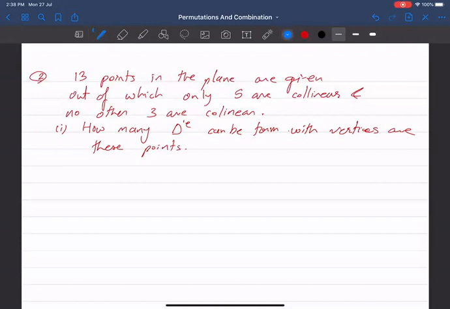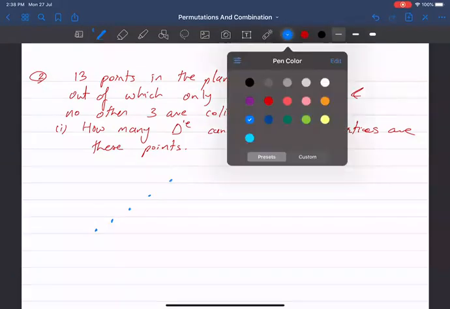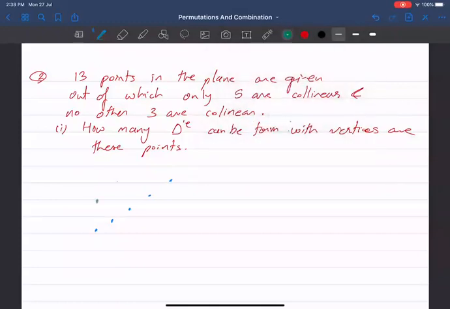So let's see the points. Only 5 of them are collinear and no other 3 are collinear. Obviously 2 points are always collinear. And then there are non-collinear points. So let me mark those non-collinear points with the dark green color. 1, 2, 3, 4, 5, 6, 7, or maybe 8. I don't know. Let's put it this way. So no other 3 are collinear, and only these 5 of them are collinear. So how many triangles can you form?